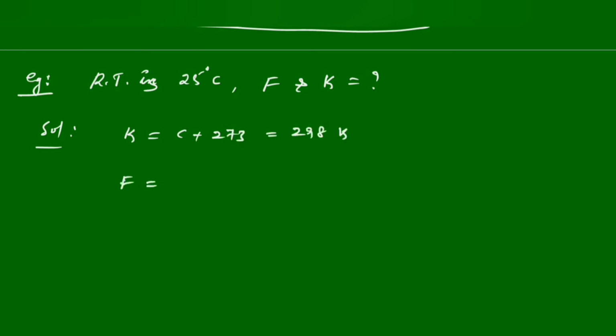In terms of Fahrenheit, we have the formula F minus 32 by 180 is equal to C by 100. C is 25, so 25 by 100. If we simplify, you will get F equal to 77.